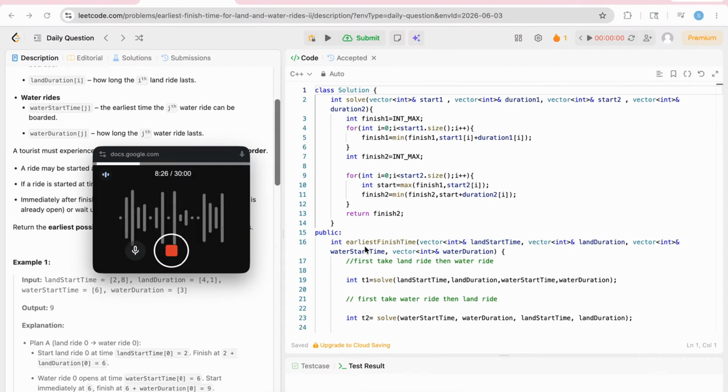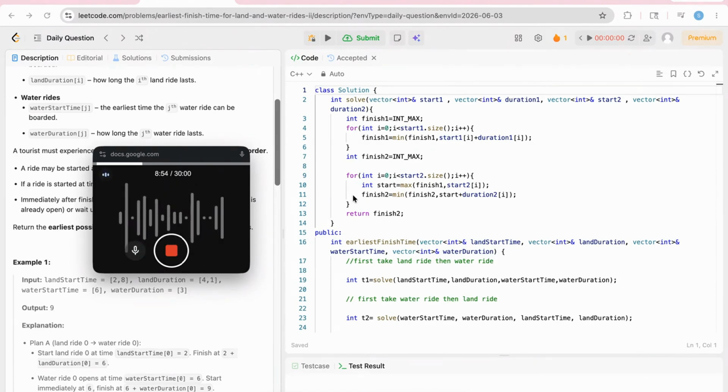If we think in a greedy way, let's see: first we are taking the land activity, then the water activity. What the tourist wants is to complete the land activity in minimum time. So it will explore all the land activity options and choose whichever completes earliest. Now we have the finish time for the first activity.